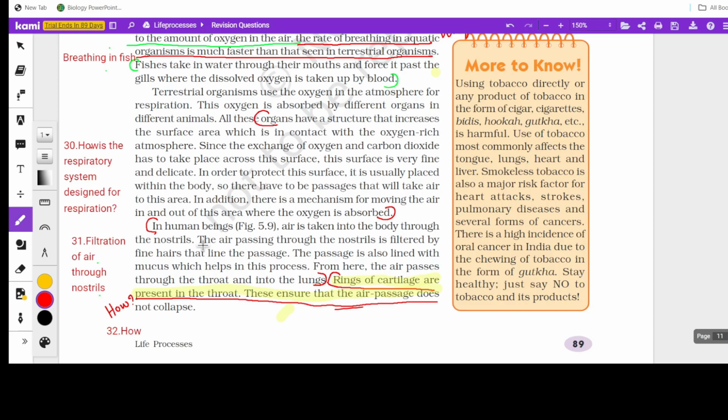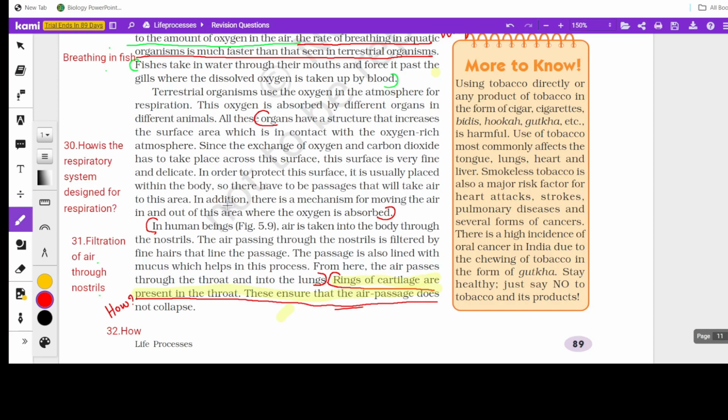Now this part we have already learned in our lower classes: why are we not advised to breathe through the mouth? It's always better to breathe through our nostrils, because our nostrils have certain structures that can filter the air. So fine hairs as well as the mucus. Okay. Now this part is important.